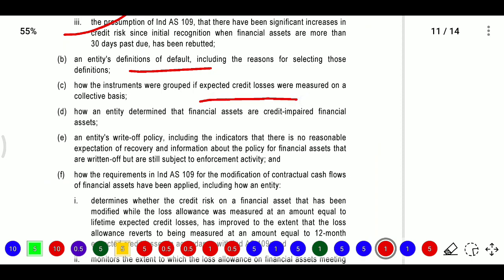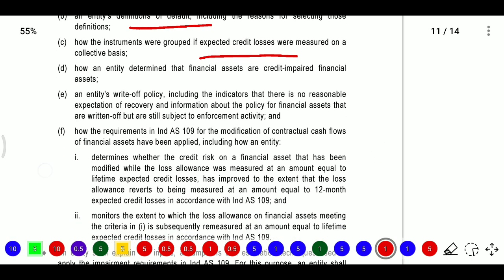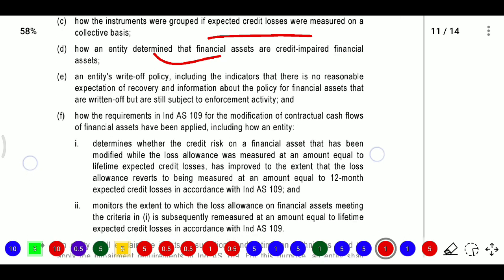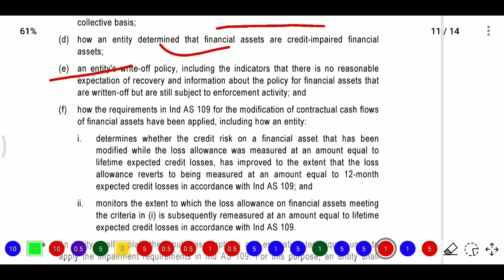How the entity groups its expected credit losses, and how it determines that financial assets are credit-impaired financial assets. The entity's write-off policy, including the indicator that there is no reasonable expectation of recovery.